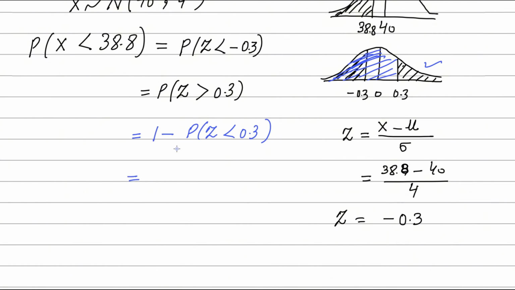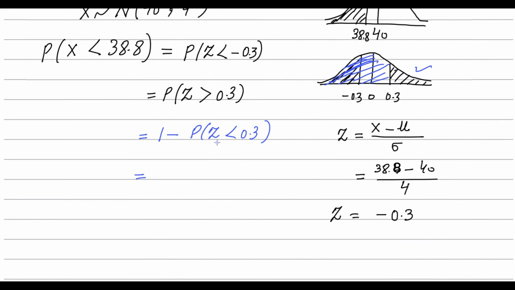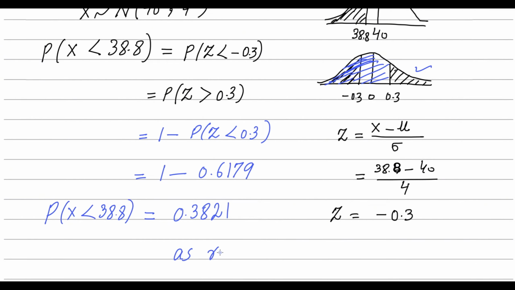From the table, the probability of z less than 0.3 equals 0.6179, and subtracted from 1, we get 0.3821. The answer for the probability that X is less than 38.8 is 0.3821. This is as required. So the first part is done.